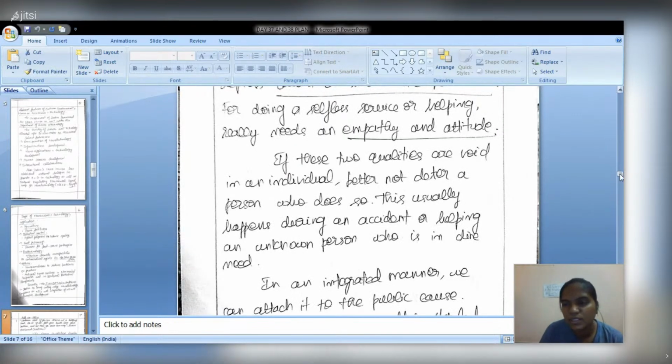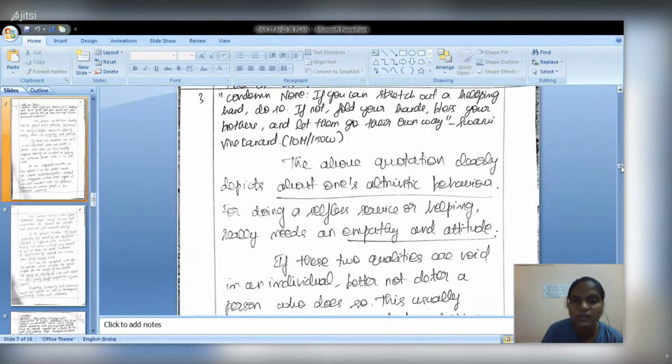The next question is an add-on ethics question. "Condemn none. If you can stretch out a helping hand, do so. If not, fold your hands. Bless your brothers and let them go their own way." Swami Vivekananda. Wherever a commendable quotation has been seen, we can clearly say that it's given by Swami Vivekananda only.